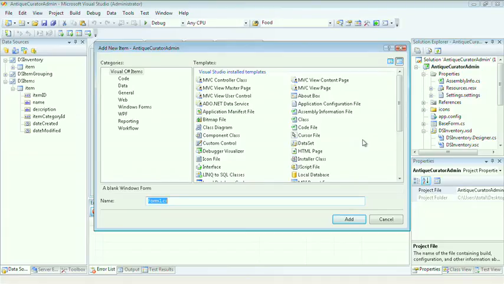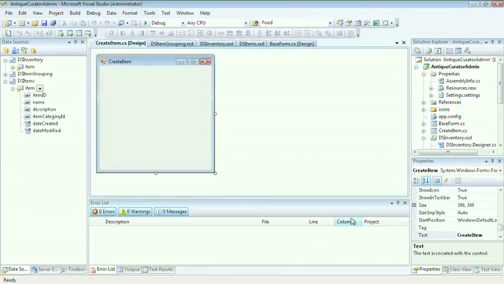Again, in this case, when we add a new form, we're going to be adding a form object, and the file extension will indicate what type of language we're using. So in this case, we'll go ahead and create a blank Windows form called Create Item. Select Add. By default, it uses the form object in System.Windows. We want to configure this to take advantage of the features on our base form, just like we did with our main form. In C#, the syntax for inheritance is slightly different.